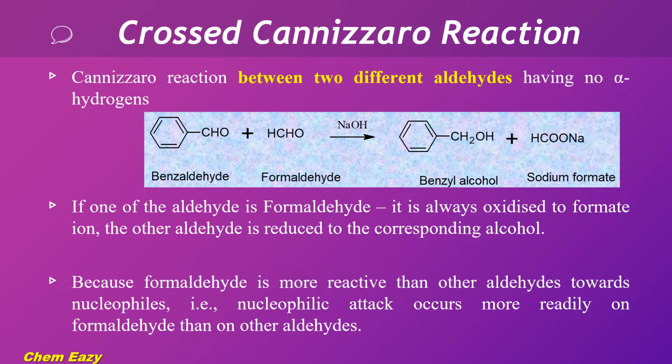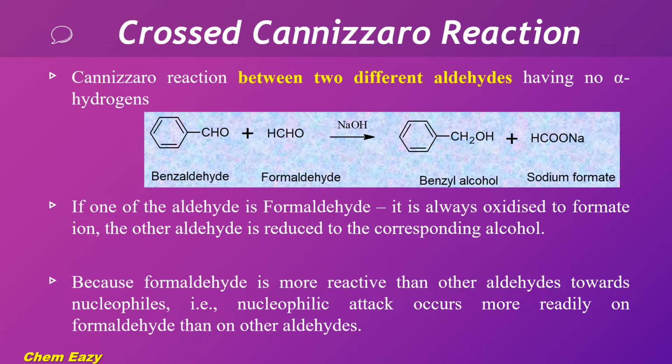In Cannizzaro reaction, two molecules of similar aldehydes undergo self-redox reaction and produce salt of an acid and the corresponding alcohol. Suppose the Cannizzaro reaction takes place between two different aldehydes having no alpha hydrogen atoms, then the reaction is called crossed Cannizzaro reaction. For example, one molecule of benzaldehyde and one molecule of formaldehyde when treated in presence of a base undergo Cannizzaro reaction and form benzyl alcohol and sodium formate. This is an example for crossed Cannizzaro reaction.